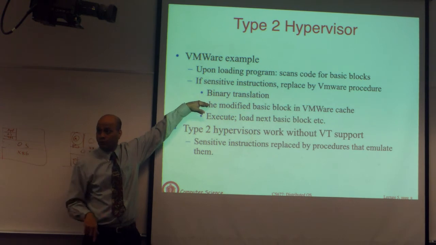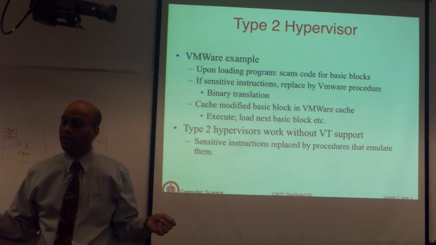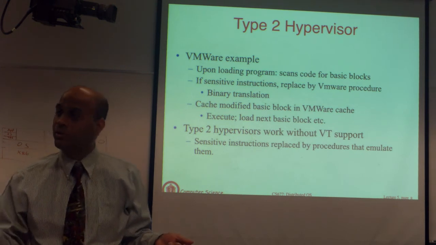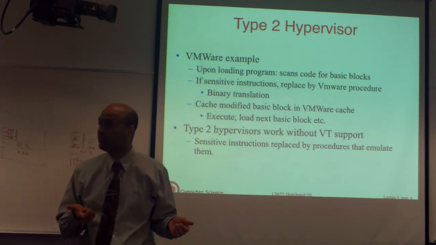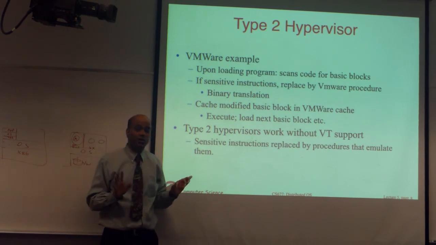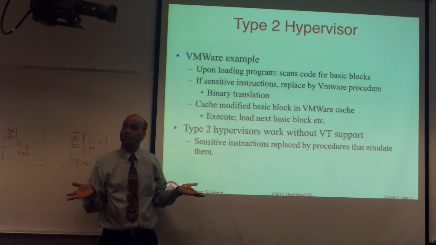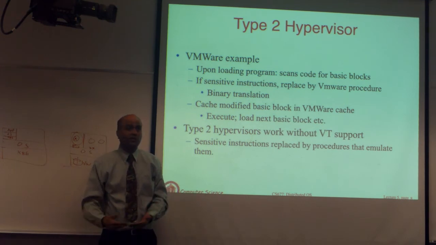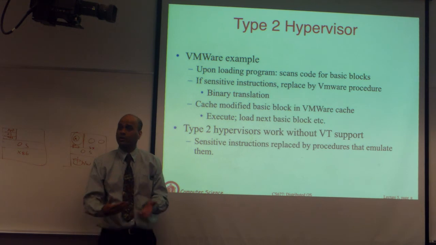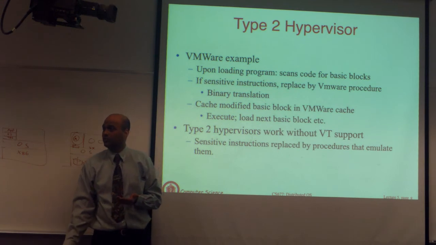For all of the kernel code, as the kernel executes, you scan for kernel mode instructions and replace them with a function call. This happens at runtime, completely transparent to the OS, which is why the OS is unmodified. The OS is still executing its own kernel mode instruction, but underneath, a function call gets executed that goes to the type 2 hypervisor, which then makes system calls.